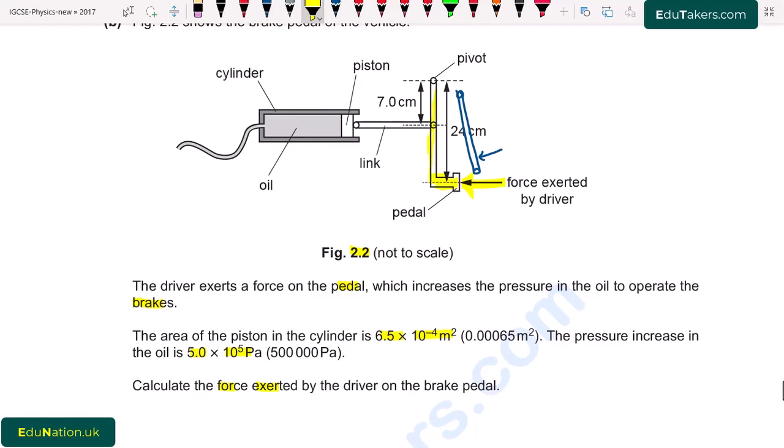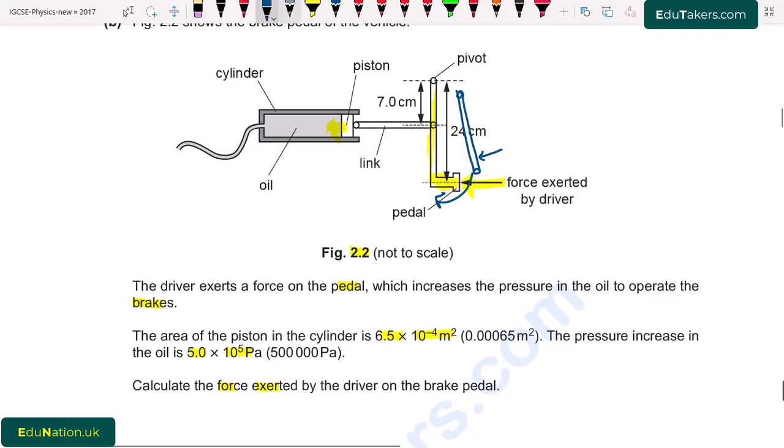So when we exert a force on the pedal, the level of the oil here changes, the pressure increases here. Because we apply a force, force increases, pressure also increases. So basically this pedal moves in this direction. So we can simply say that it causes a clockwise movement.